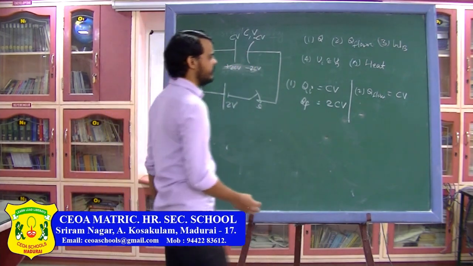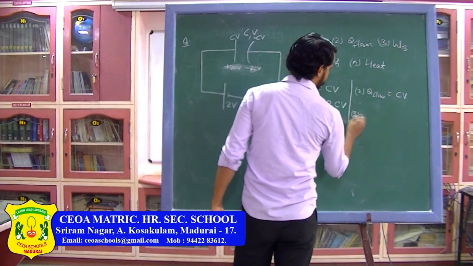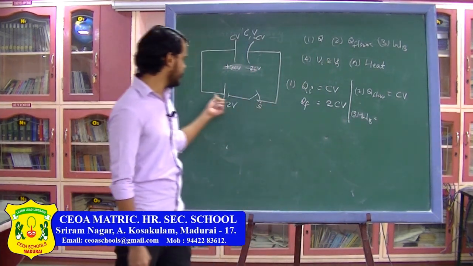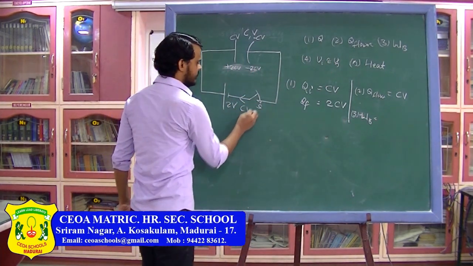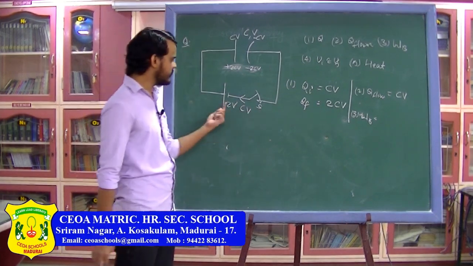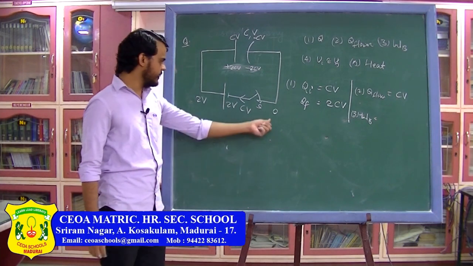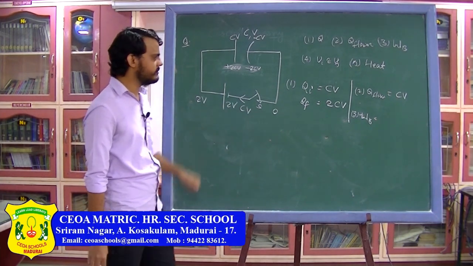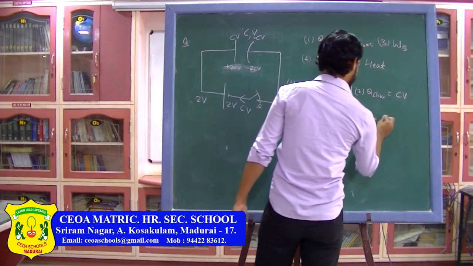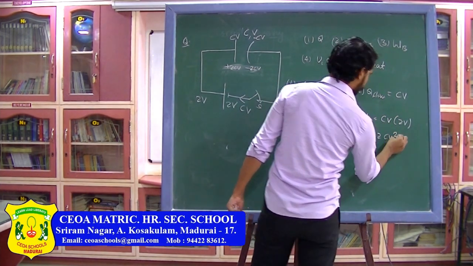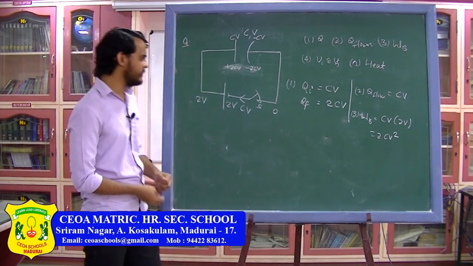Next thing, we can find out the work done by the battery. Work done by the battery can be written as charge flown through the battery. The charge flown through the battery is CV, which has flown through from 0 potential to 2V potential. So the work done will be CV into 2V, which equals 2CV square. So this is the work done by the battery.